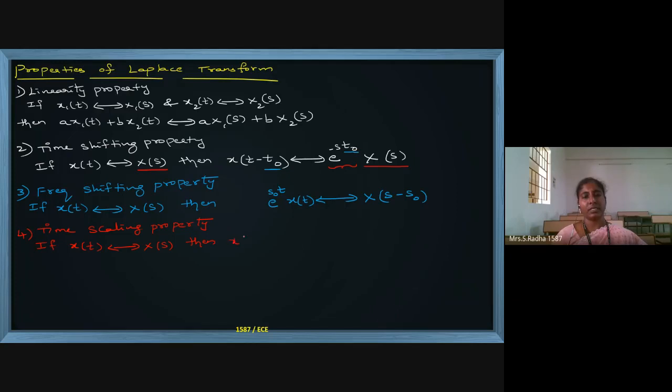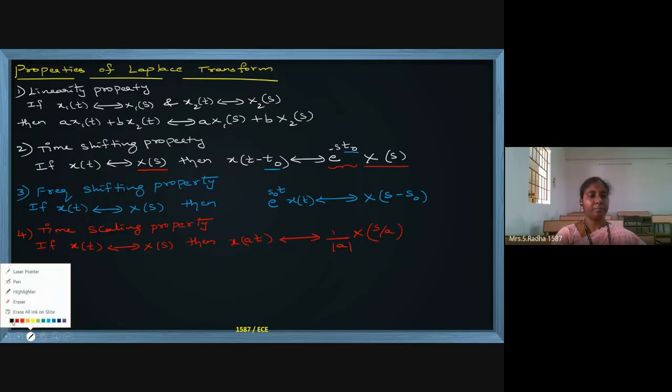Then x of at is present, where a is a small constant whose value can be less than 1 or greater than 1. In that case, the Laplace transform is 1 by mod a times x of s divided by a. This is the time scaling property.